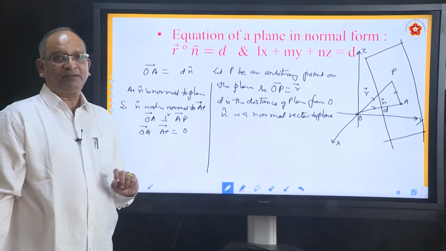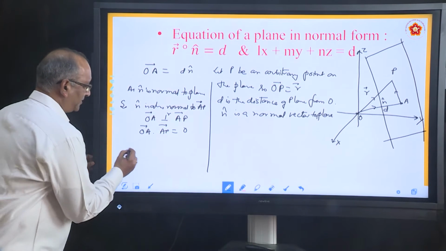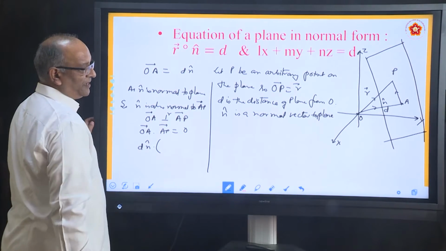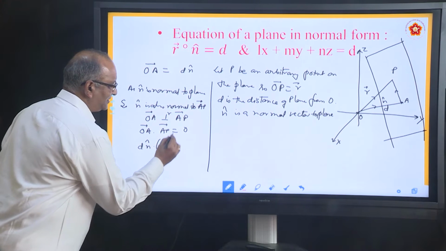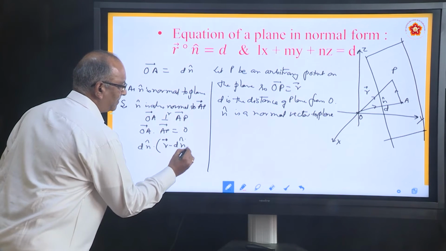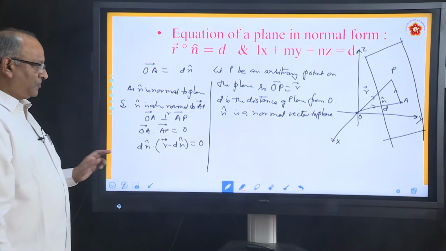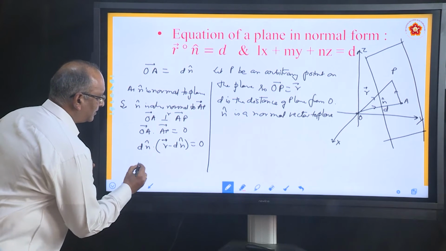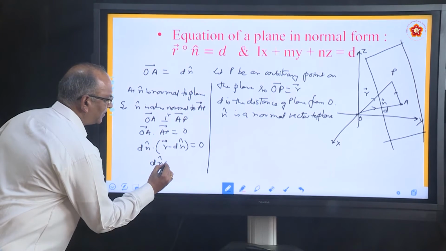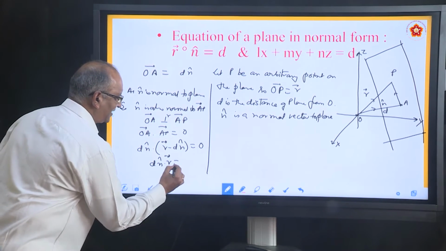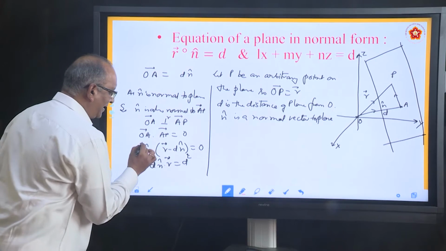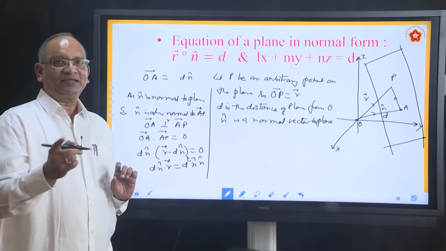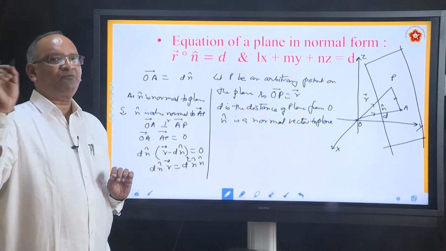Write the vectors. What is the vector OA? We already found out dn dot AP. What is the vector AP? It is R minus OA, that is R minus dn. Open the bracket, you will get dn dot R minus d squared times n dot n equal to 0. Taking this negative to the other side, we studied that i dot i, j dot j, k dot k is equal to 1.